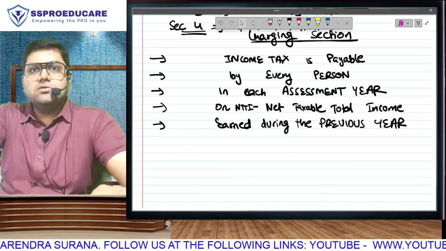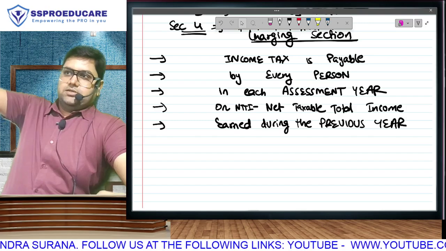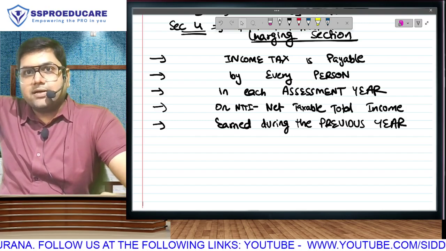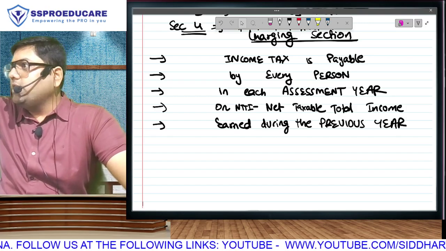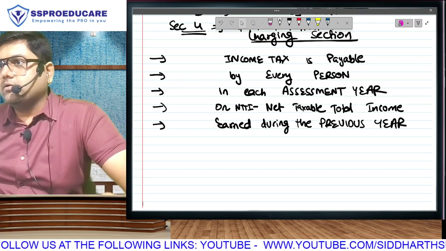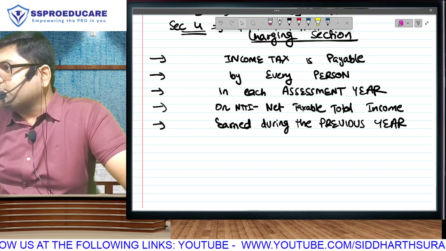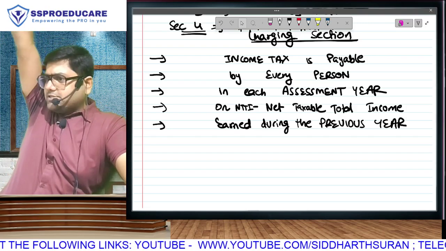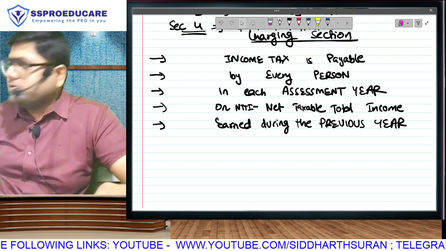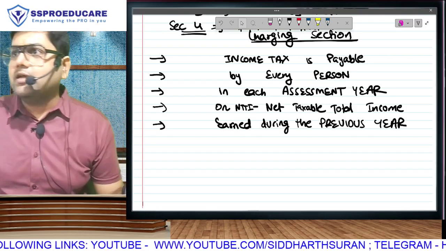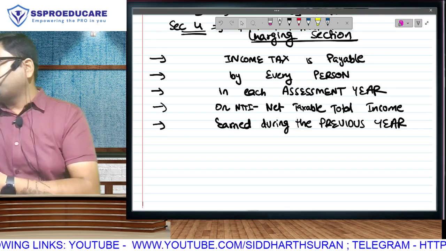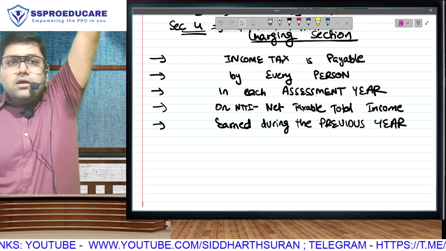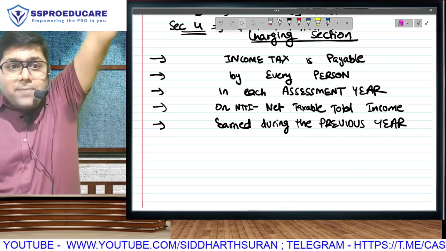Is this statement understood? I want to see a show of hands. Be a little participative. My class is going to be very, very interactive. But only till the time you cooperate. If you stop interacting with me, things will be difficult for both of us. So, raise your hand straight up and tell me how many people have actually understood this statement. Income tax is payable by every person in each assessment year on the net taxable total income earned during the previous year. Pack your bags and go home.